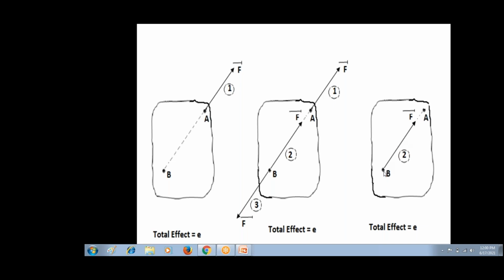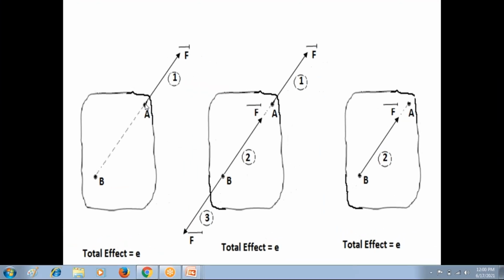So the principle of transmissibility states that on the same line of action of a force, we can change the point of application of force from one point to another point, then there is no change in the effect of that force on the rigid body. This is called the principle of transmissibility of force.